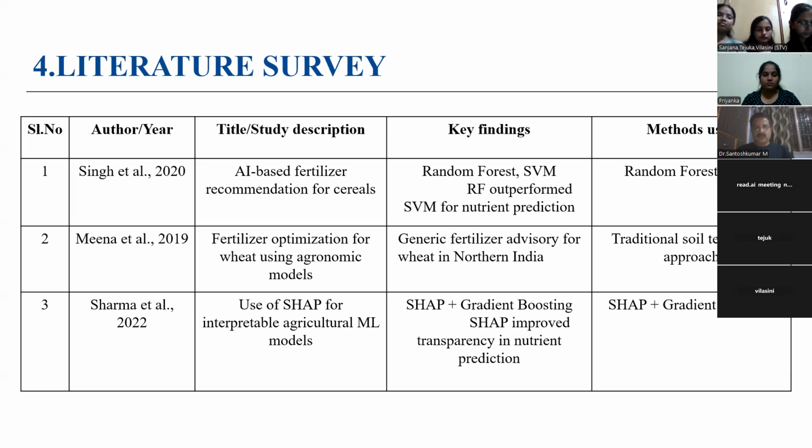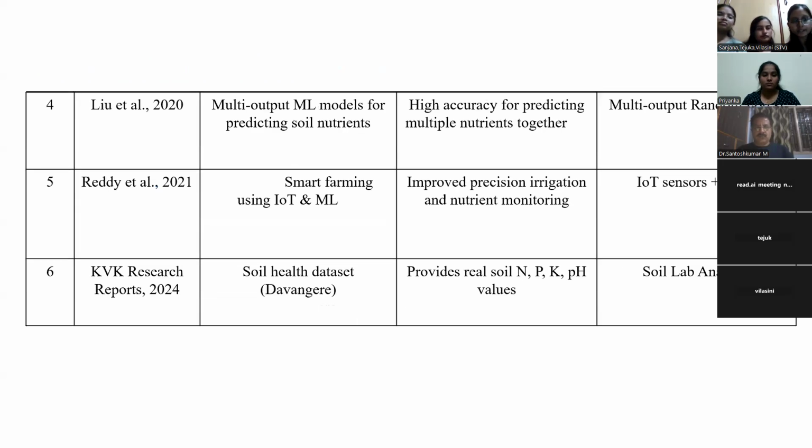Liu et al. in 2020, they developed multi-output machine learning models to predict multiple soil nutrients at once. The key findings are the high accuracy for predicting nitrogen, potassium, and phosphorus together. The method they used is a multi-output random forest.